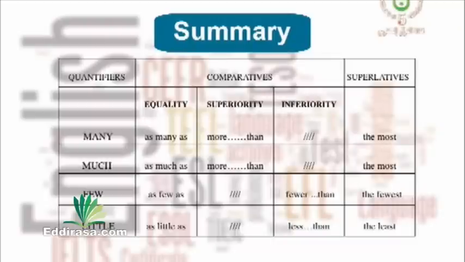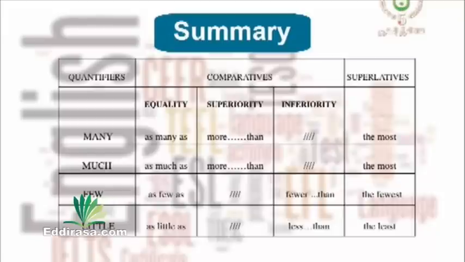The same with as few as and as little as. We get the comparative of superiority with only the two quantifiers many and much. The comparatives are more than for both many and much. We get the comparative of inferiority with the two other quantifiers, few and little. Few has as comparative fewer than and little less than.